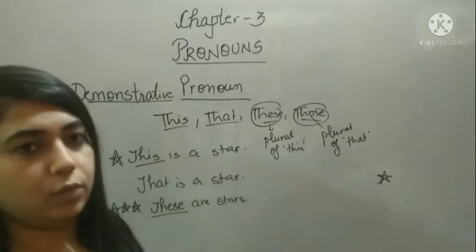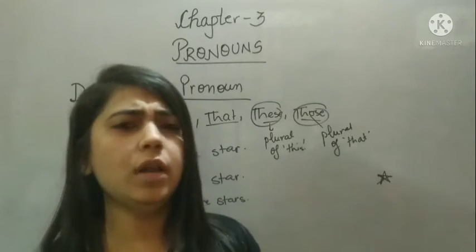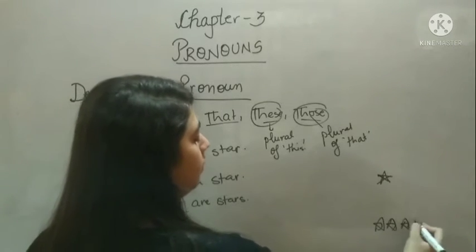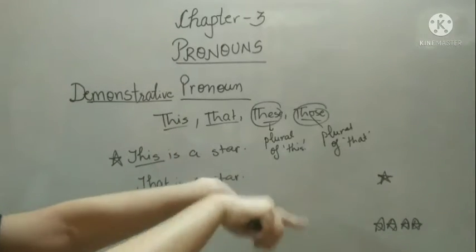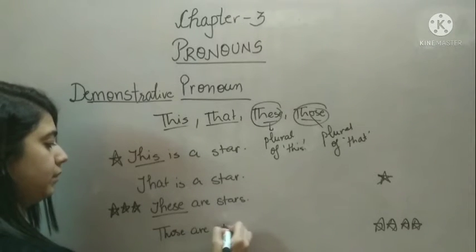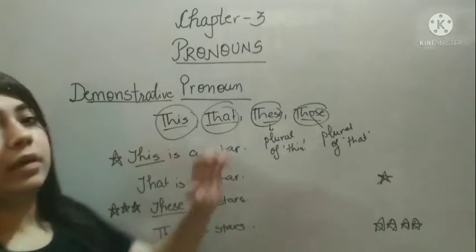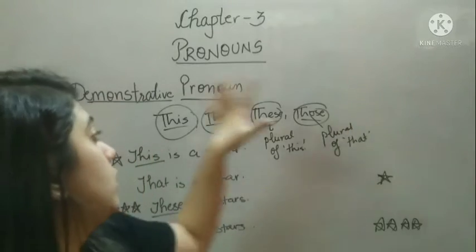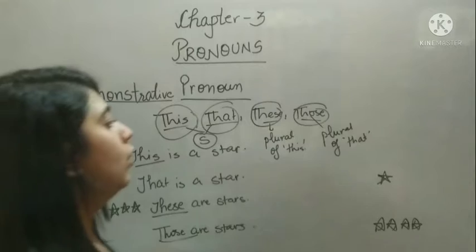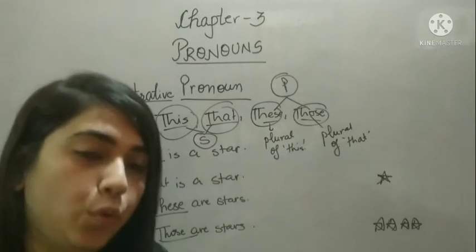It could be any object, okay? I am just showing the picture of a star, that's why I am taking star. It could be pen, bottle, anything. And if it's here, then I can say those are stars. So this is the difference between this and that, and then these and those. For singular, you can use this, that. For plural, we can use these, those, right?